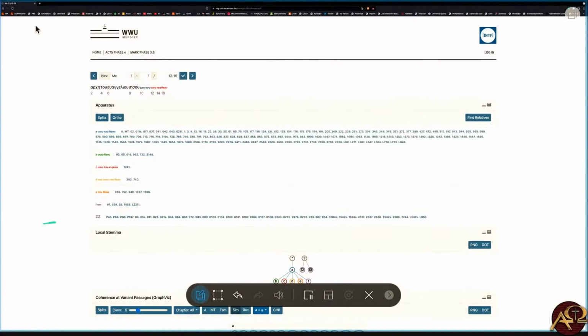Here is A, B, C, D, E, F, and then ZZ. Now, what in the world is that supposed to mean? The first reading is Son of God. The second is Son of God without an article. The third is Son of the Lord. We already know 1241 is the only one that does that. We saw that before. Here is the Son of God, 2 articles. Of God, no Son. Omit the phrase completely.